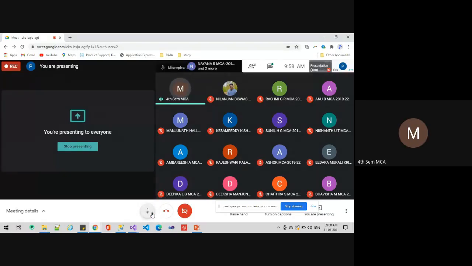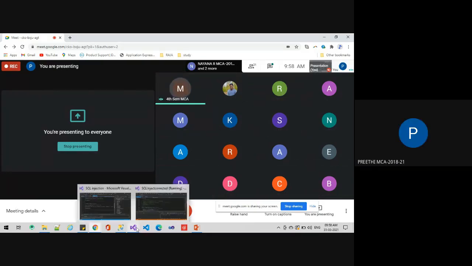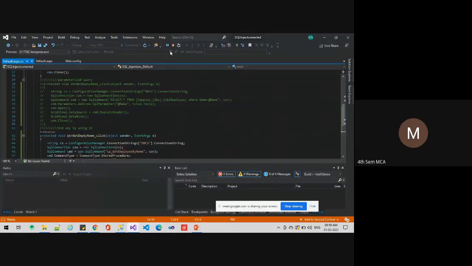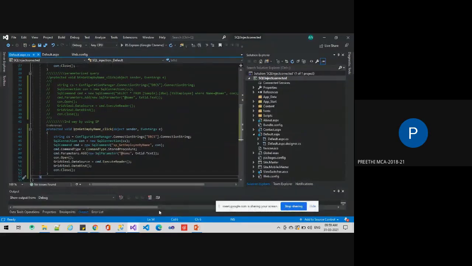Anybody, any of you want the code? She may mail it to you for you to try out. Preeti, is it very difficult for them to practice this, or is it easy? It's easy, ma'am. Okay. Is anybody interested in practicing what she has done?